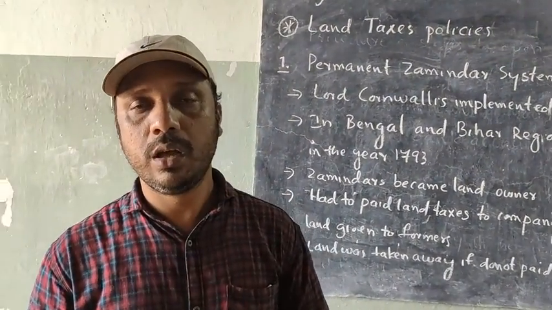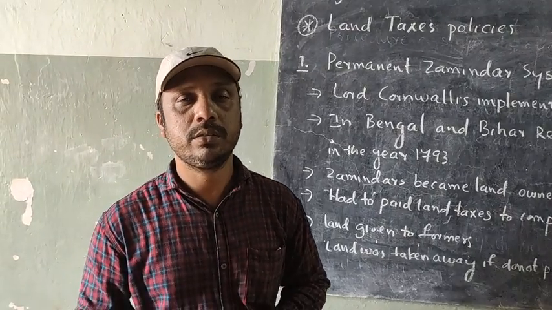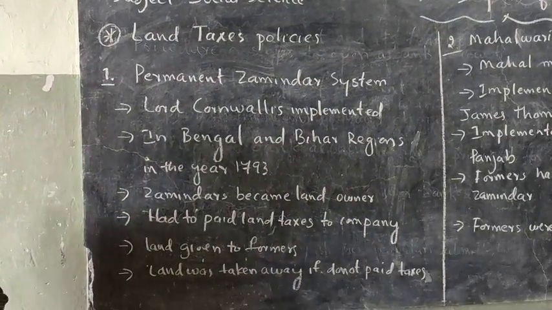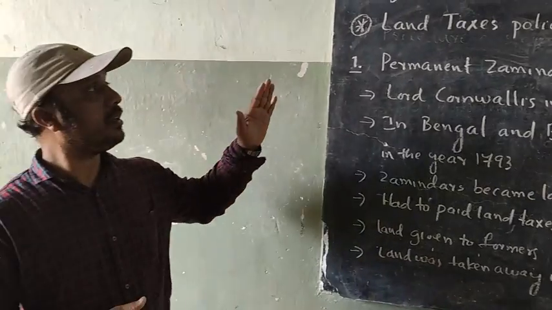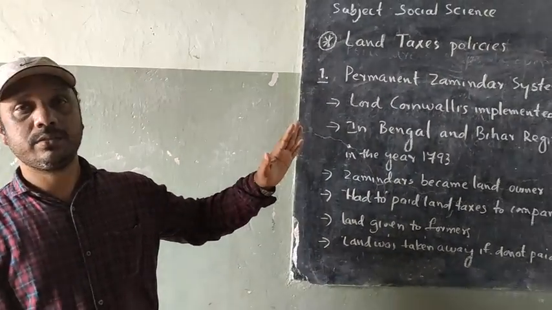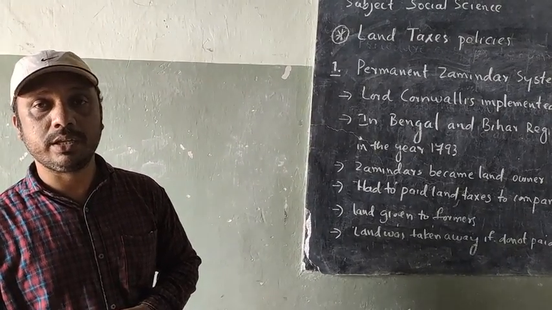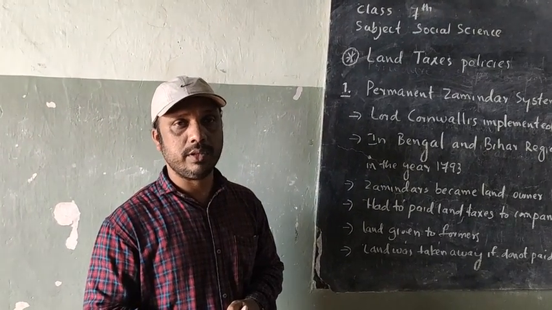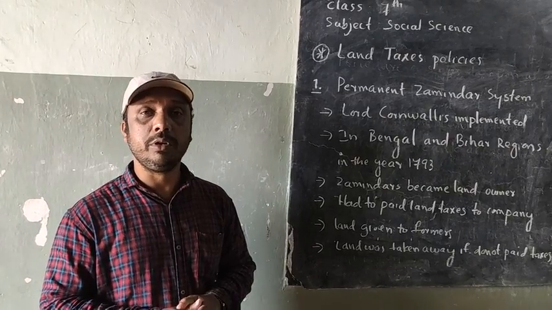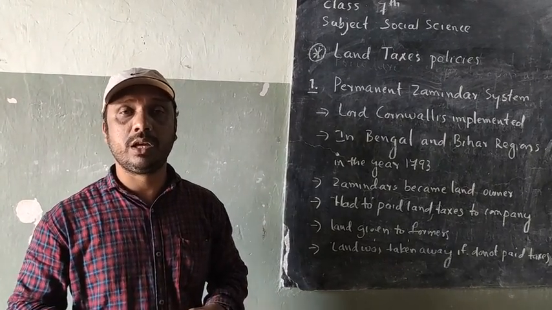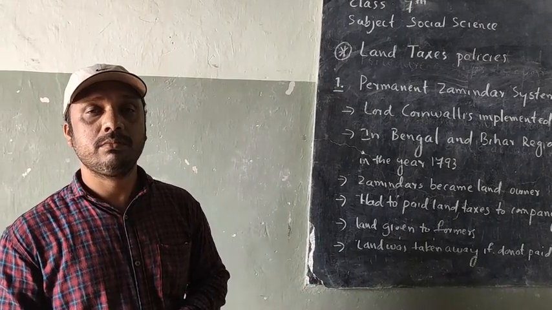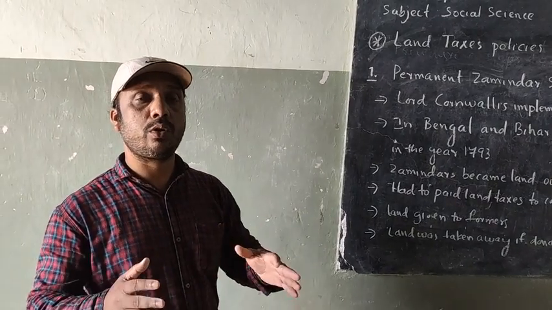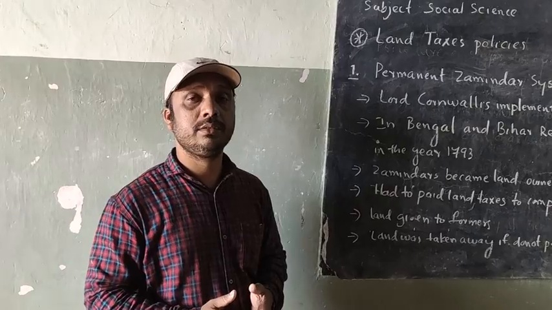So here, how the British implemented the land tax policy. Why did the land tax policy start? What are the reasons for implementing the land tax policy? Because the British wanted to capture the whole land from the zamindars, and they wanted to control the whole land.